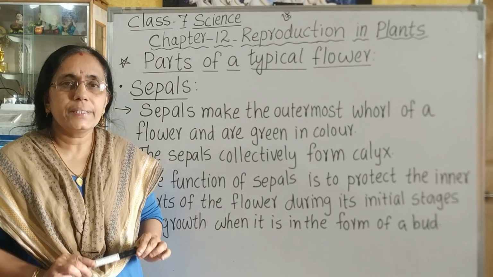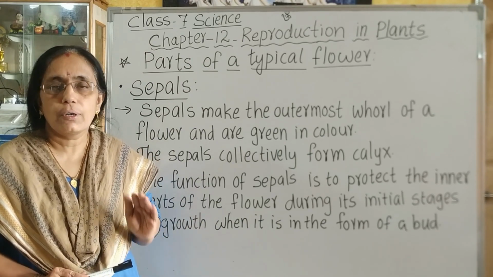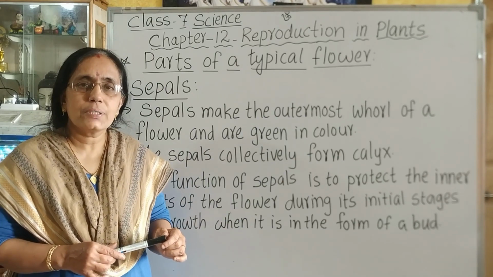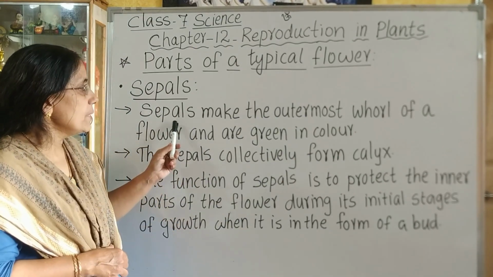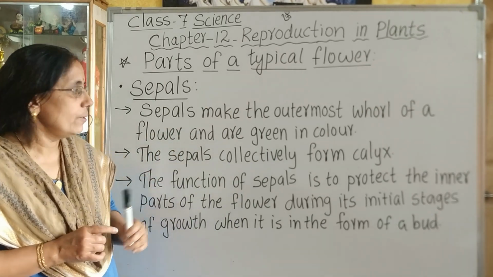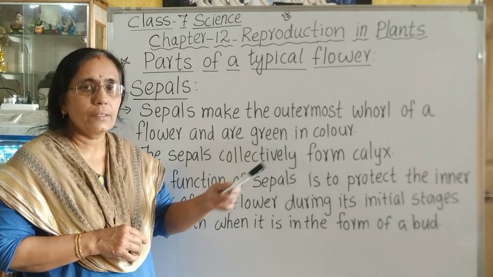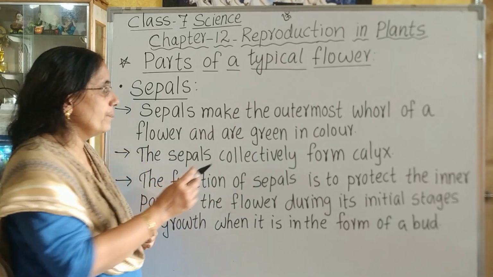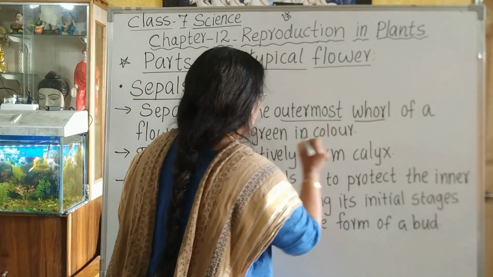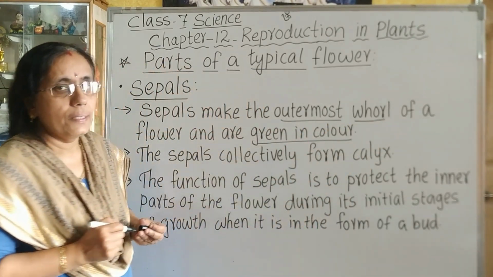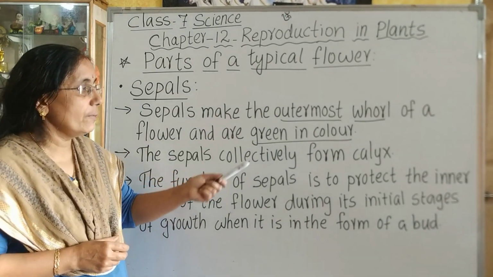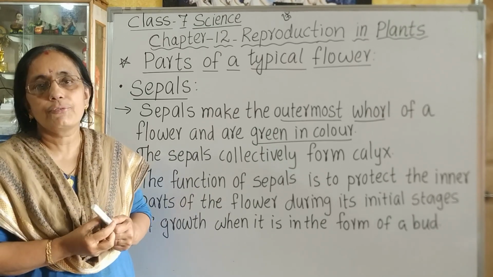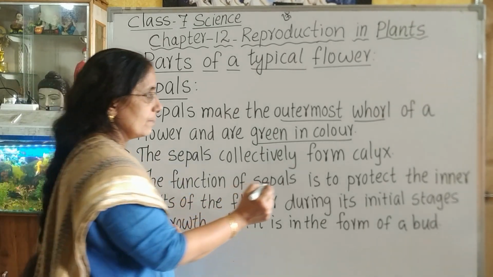So, now you know that a typical flower consists of 4 whorls or 4 important parts. The first one is sepals. Let us study sepals in detail. Sepals make the outermost whorl of a flower and are green in color. So, the outermost part is sepals and what is its color? Green. Now, the sepals collectively form the calyx. If you take all the sepals together, that structure is called a calyx.